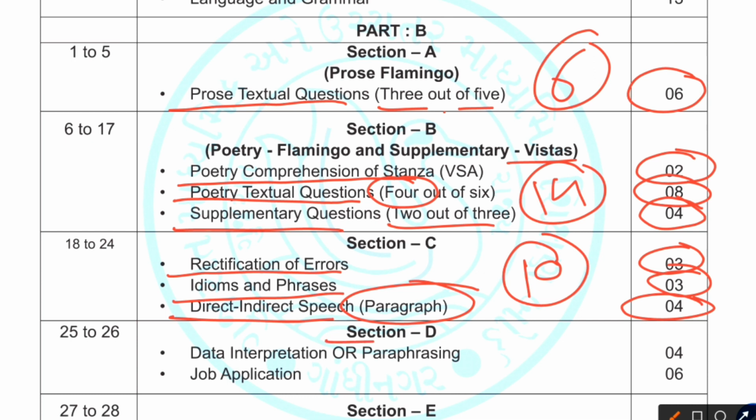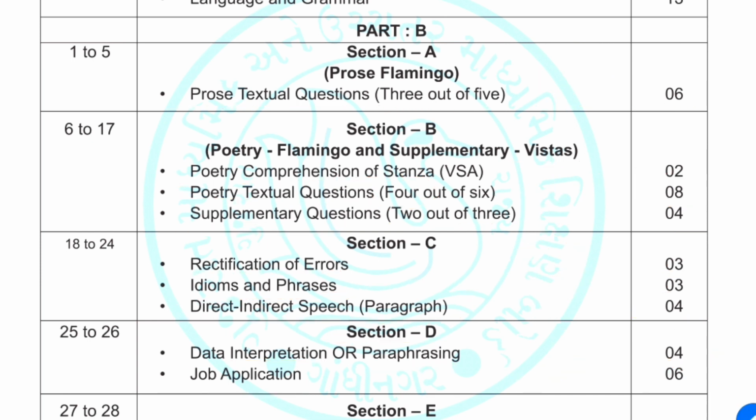Then you have section D, that is data interpretation, which is also known as chart interpretation, or if you don't want to attempt that, you are going to get the choice, that is paraphrasing of poetry, and this question is going to carry 4 marks. You have a job application, which is a compulsory question, that is 6 marks. So this section is also going to carry 10 marks.